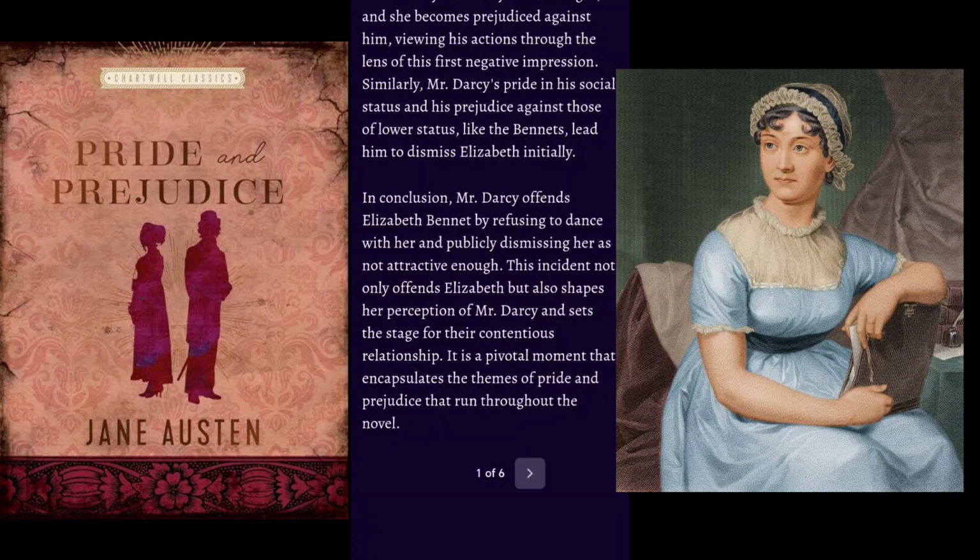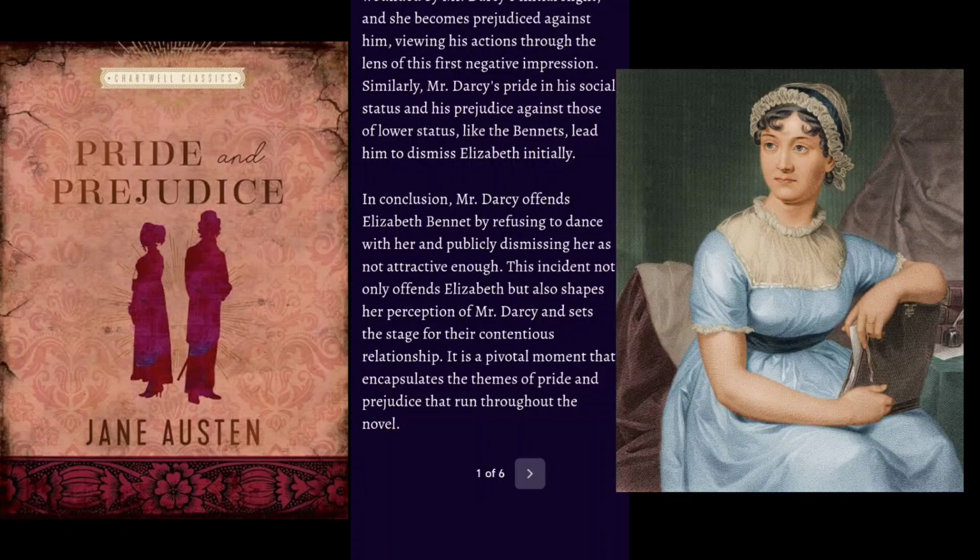In conclusion, Mr. Darcy offends Elizabeth Bennet by refusing to dance with her and publicly dismissing her as not attractive enough. This incident not only offends Elizabeth but also shapes her perception of Mr. Darcy and sets the stage for their contentious relationship. It is a pivotal moment that encapsulates the themes of Pride and Prejudice that run throughout the novel.